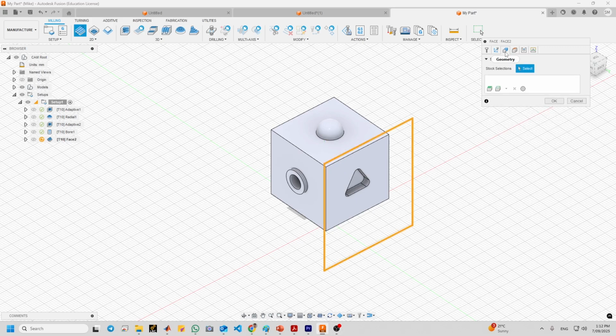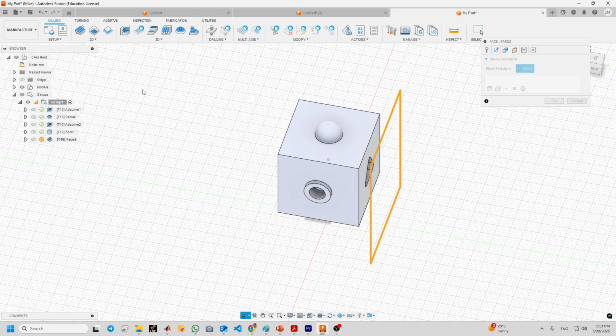Go to the geometry. Okay, now we need to select the sketch stock size that we created before, that also encapsulated the triangle side. So let me show you something.